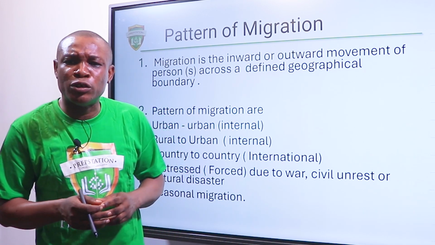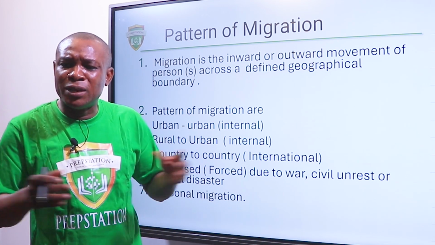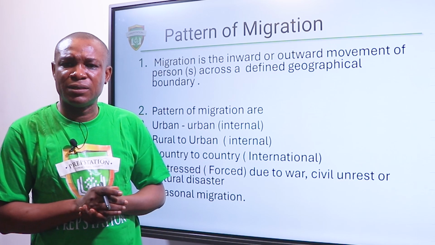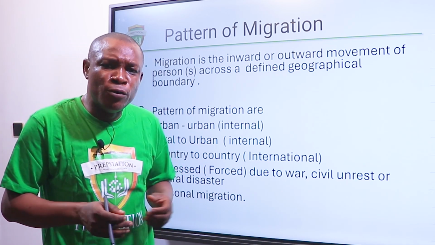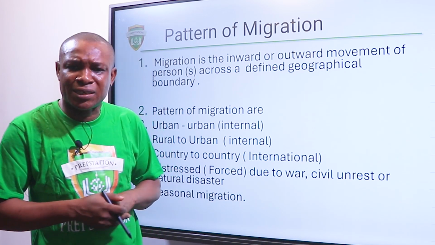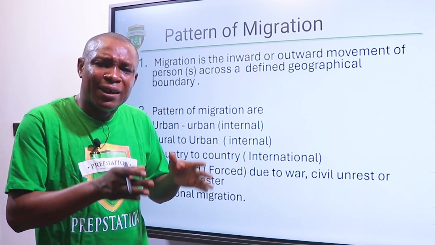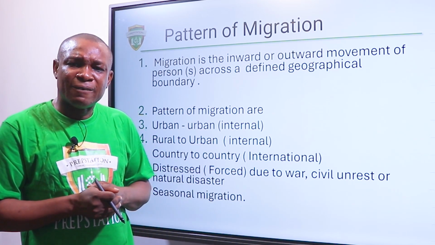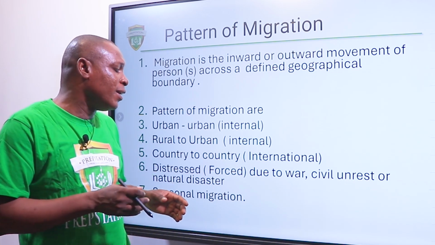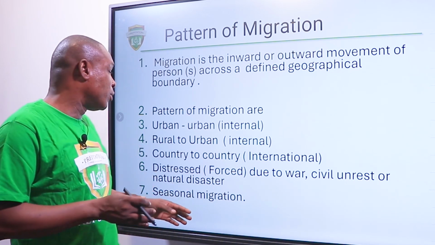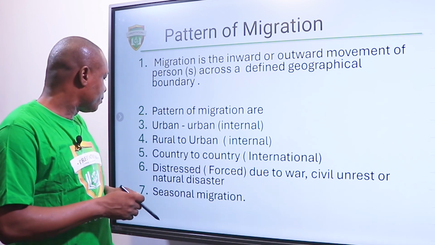Then migration could be as a result of distress. It could be as a result of war. It could be as a result of political instability. So this type of migration will force people to move. It could be as a result of natural disaster. So they will move, leaving that particular location that is distressed to another place. So that type of migration is what we call distressed or forced migration.